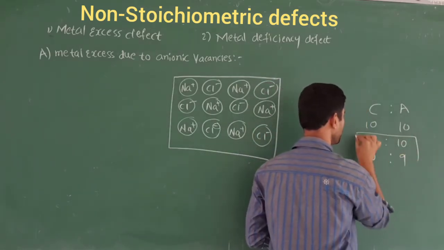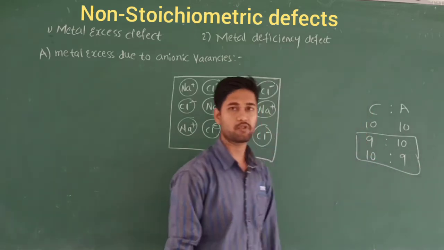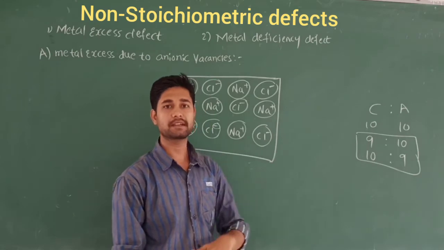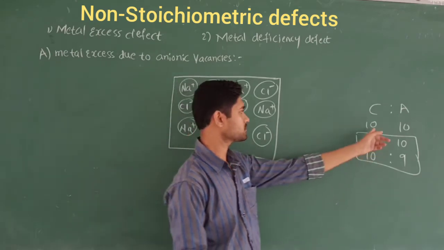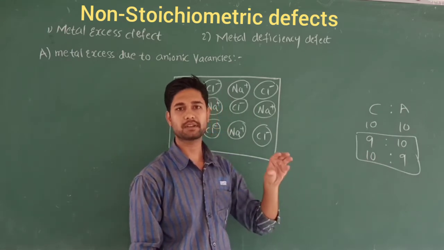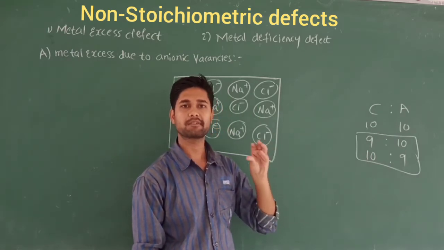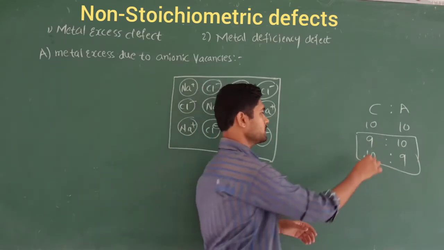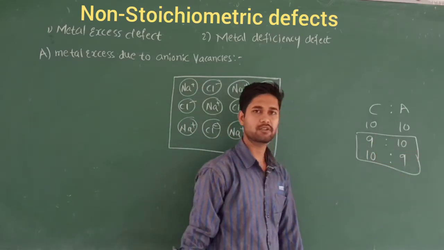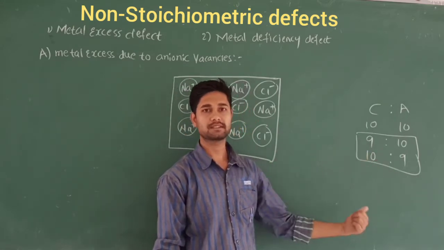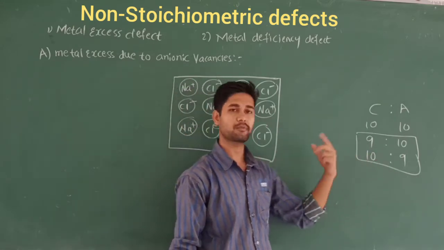So this ratio we are going to call the non-stoichiometric ratio, or non-stoichiometric defect, which is exhibited by the metals. Like this. When the ratio is the same, that is called the stoichiometric ratio. So if the ratio is not in proper manner, right, here the cations and anions ratio is not the same. So that's why this is called non-stoichiometric, and this defect is shown by the metals, that is called non-stoichiometric defects.